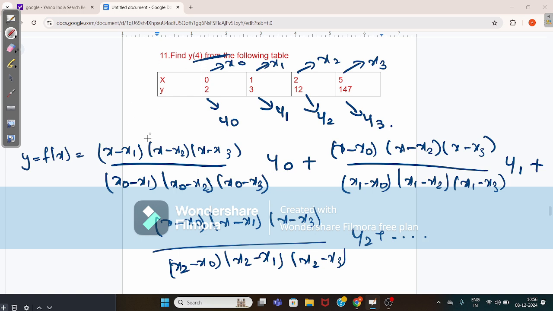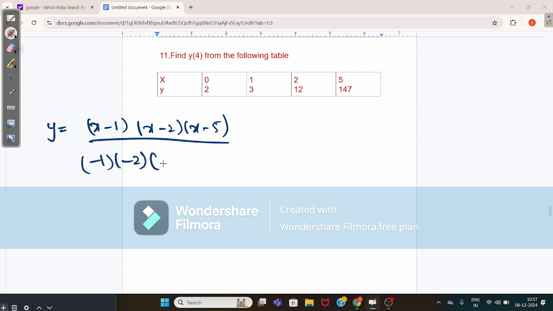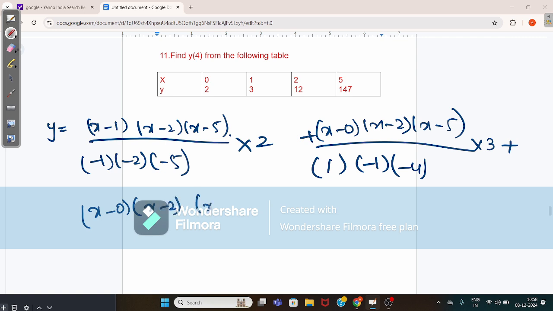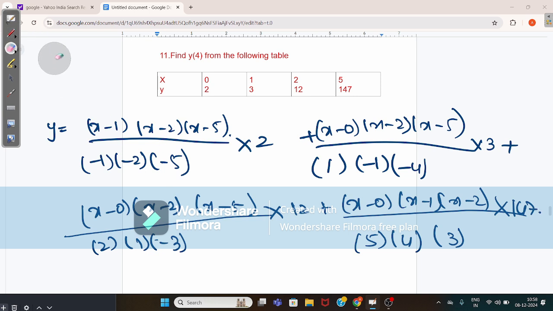When you substitute all these values in this calculation, you will get y is equal to (x minus 1)(x minus 2)(x minus 5) by (minus 1)(minus 2)(minus 5) into 2, plus (x minus 0)(x minus 2)(x minus 5) by 1 into (minus 1) into (minus 4) into 3, plus (x minus 0)(x minus 2)(x minus 5) by 2 into 1 into minus 3 into 12, plus (x minus 0)(x minus 1)(x minus 2) by 5 into 4 into 3 into 147.